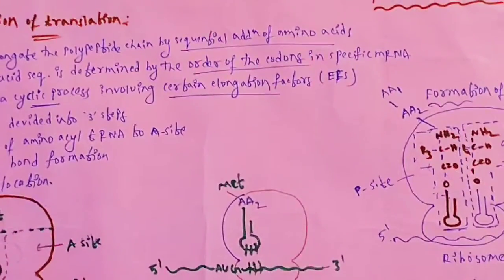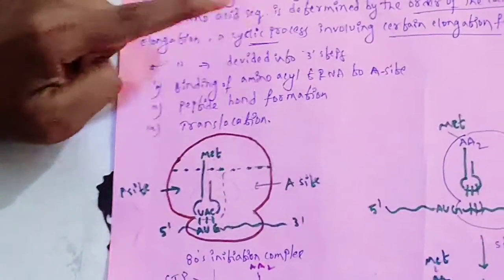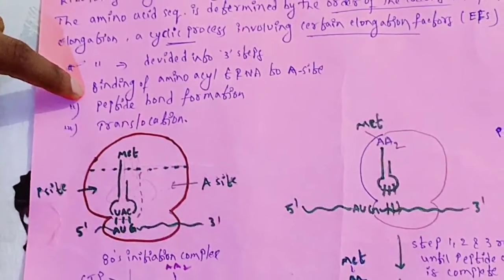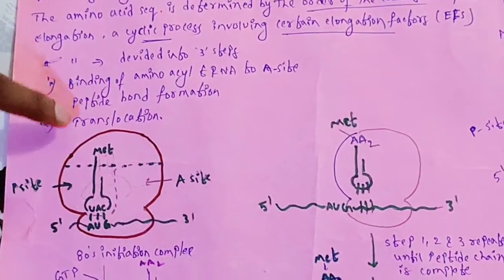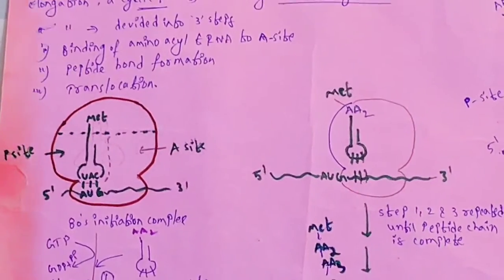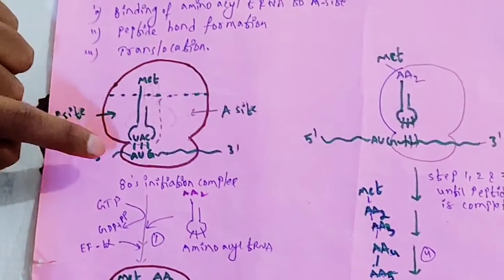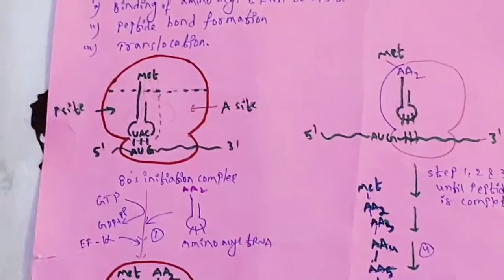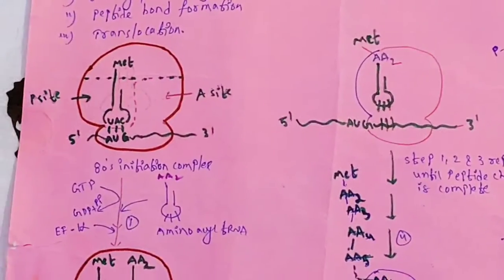Let's see. Elongation of translation is divided into three steps. First, binding of amino acid tRNA to the A site, then peptide bond formation, then translocation. The last product of initiation is the 80S initiation complex. Then what is the first step? Binding of amino acid tRNA to the A site.